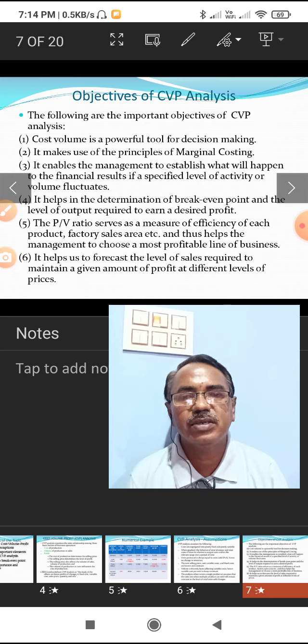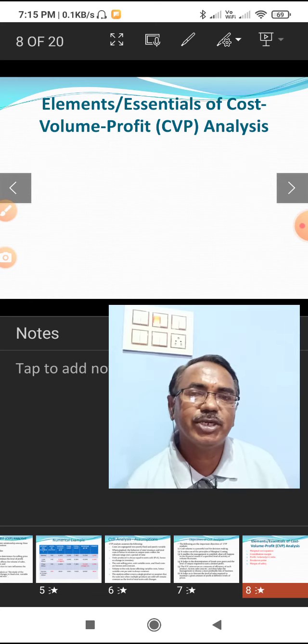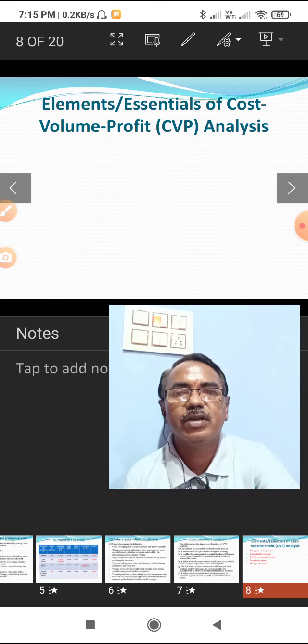If the management wants a certain amount of profit and the sales prices are changing, then the sales quantity required can be determined. If the sales price is decreased, to earn the same level of profit they have to sell more quantity. Like that, they can plan how much quantity to be sold to earn a desired profit. These are a few objectives of CVP analysis. Now, what are the techniques of CVP analysis?